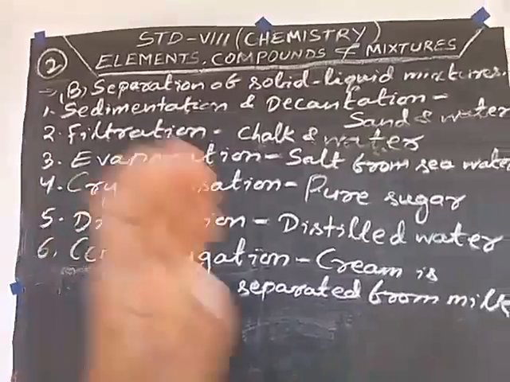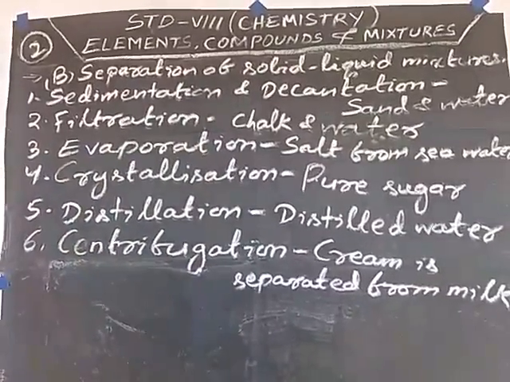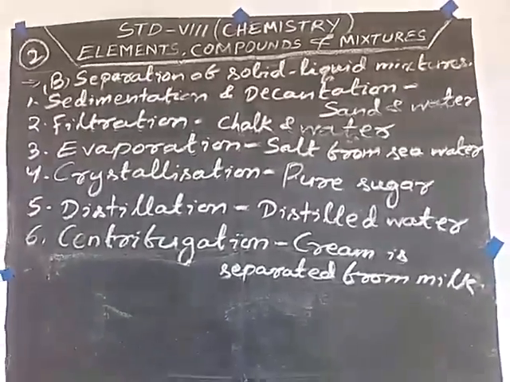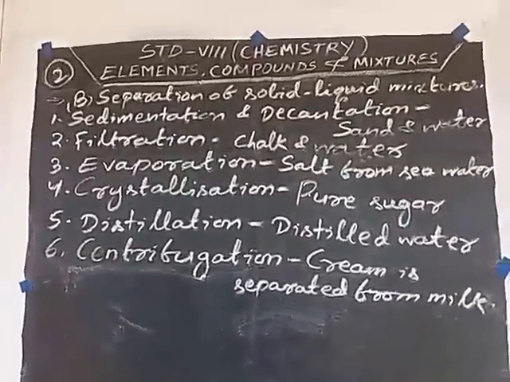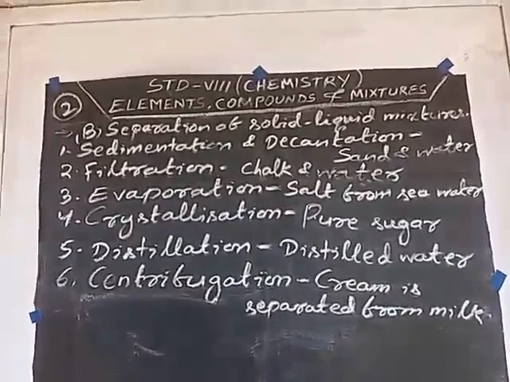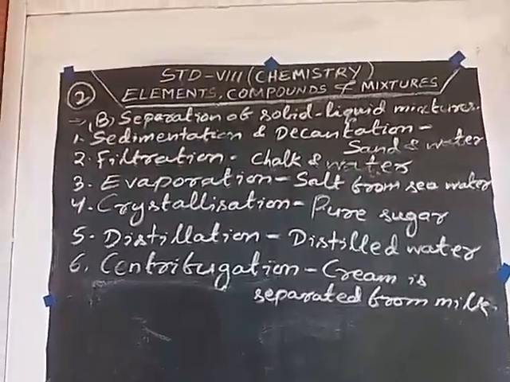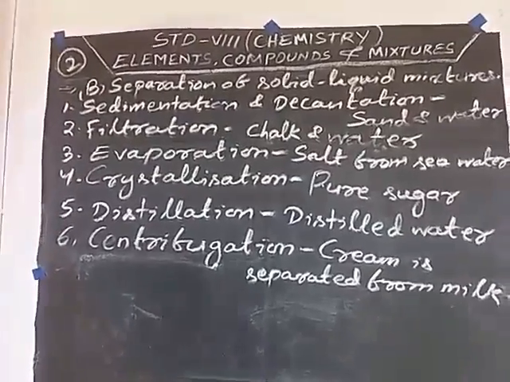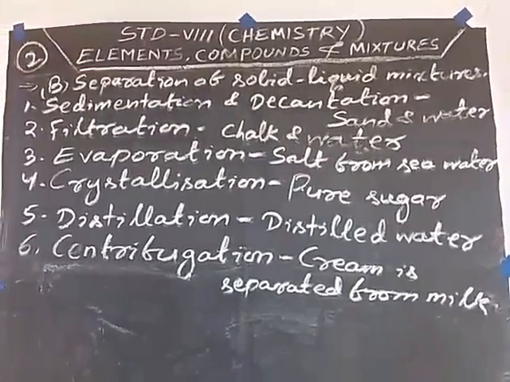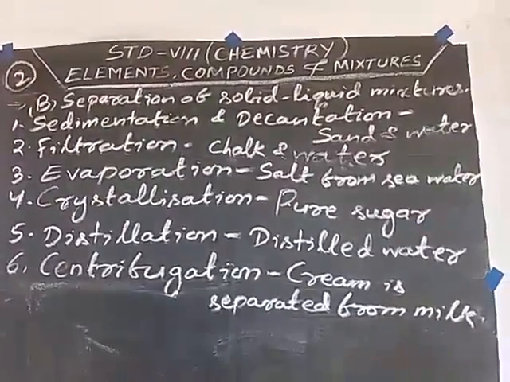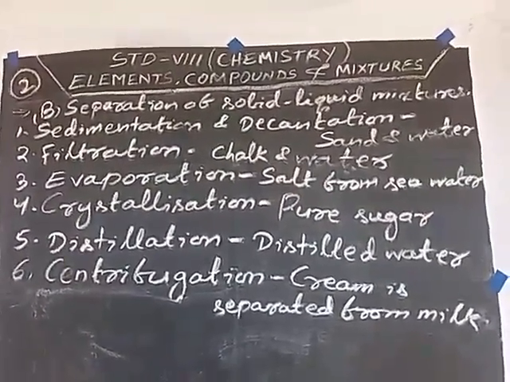You have to heat, then through the condensing pipe, that gas again by cooling changes to liquid, which is known as pure liquid or distilled water. See figure 3.8, distillation. When it is condensed into pure liquid again, it is called the distillate. A mixture containing dissolved salt is purified by this method. The pure water so obtained is called distilled water.